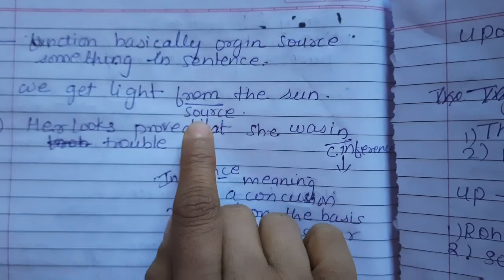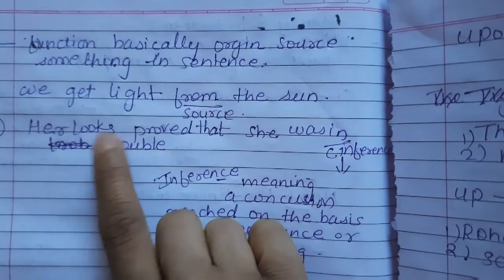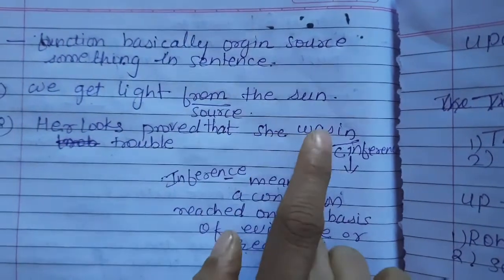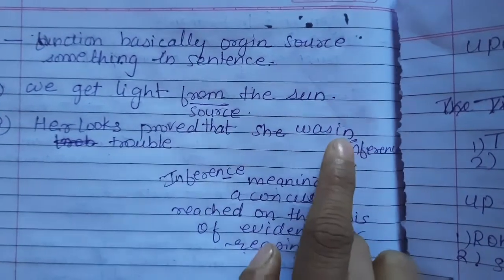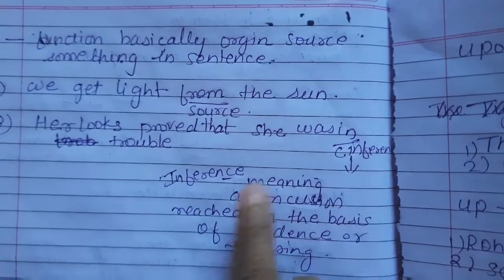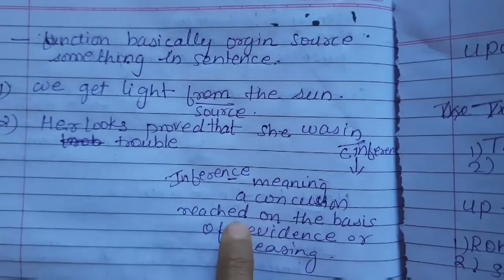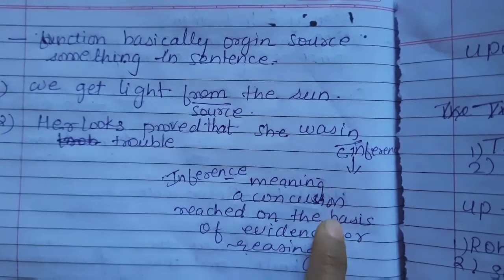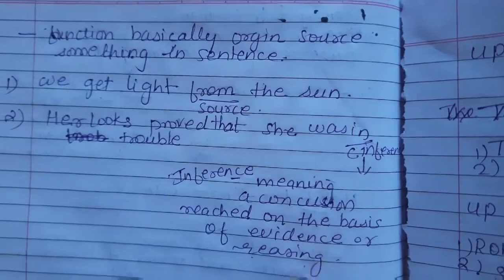So from is used as a source in the sentence. Her look proves that she was in trouble. Here in is used as inference. Students, inference means a conclusion reached on the basis of the evidence or reason.